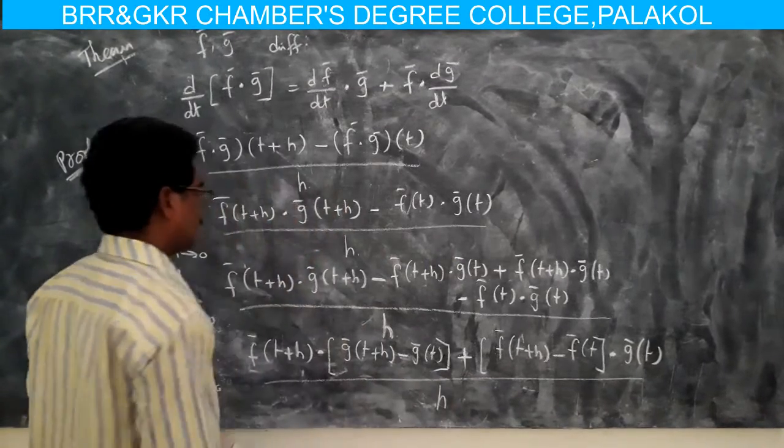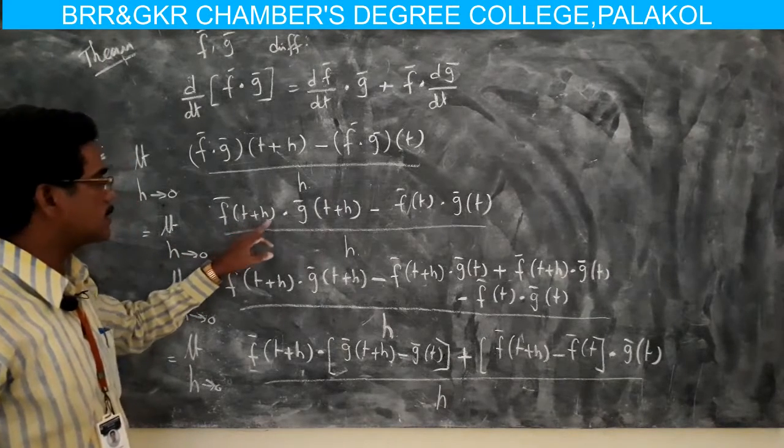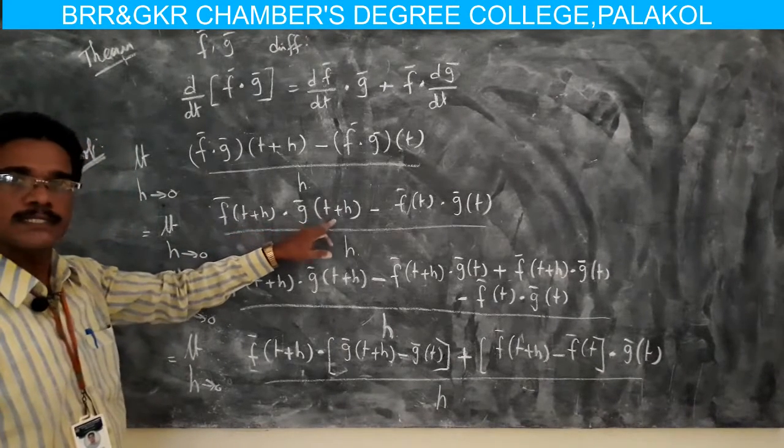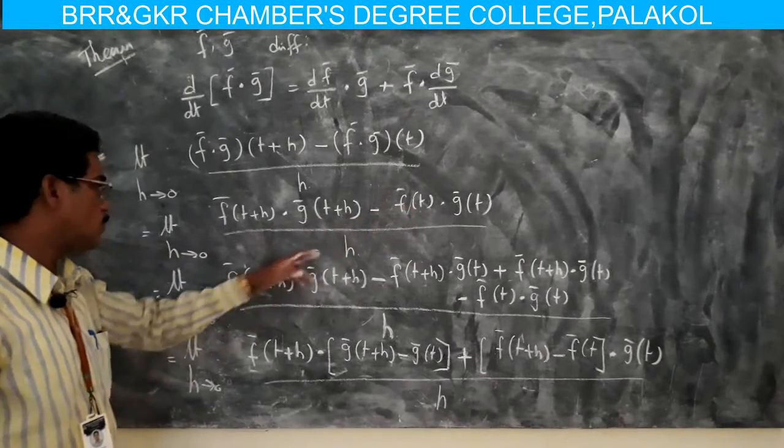So once again, limit as h tends to 0 of f(t+h)·g(t+h) − f(t)·g(t), whole divided by h.